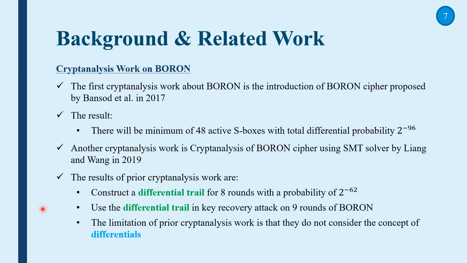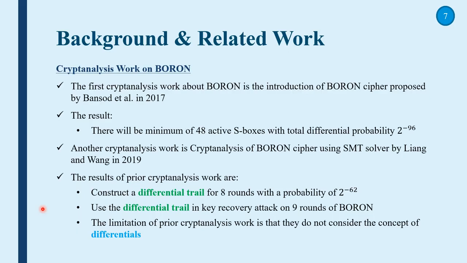The first cryptanalysis work about Boron is the introduction of Boron cipher proposed by Bansod in 2017. The result of Bansod's work is that there will be a minimum of 48 active S-boxes with total differential probability of 2 to the power of negative 96, which still needs to be verified by other cryptanalysis works. That's why there's a need for more cryptanalysis works.